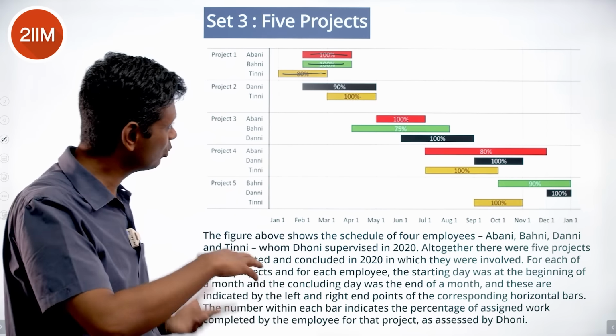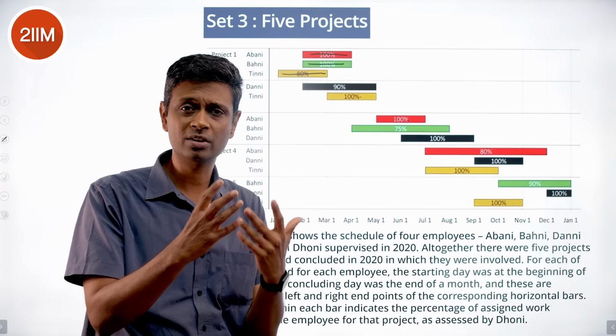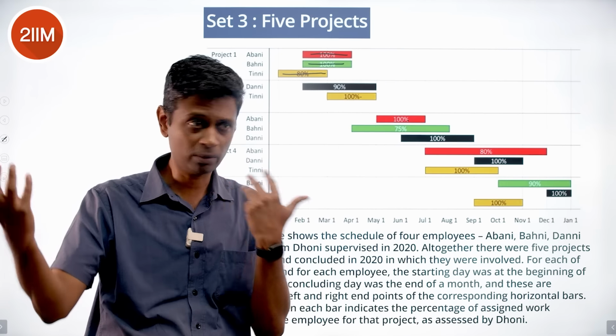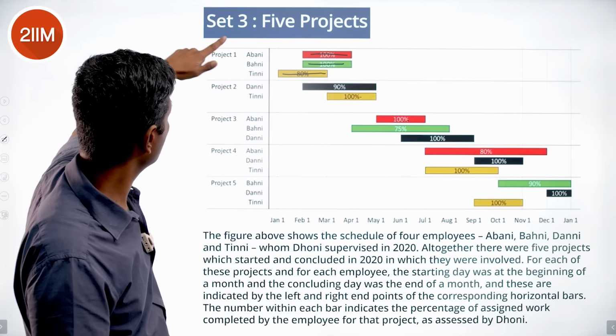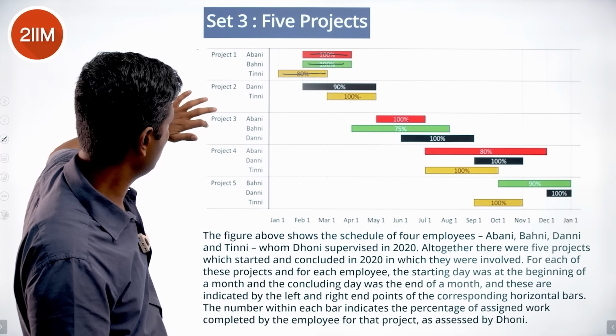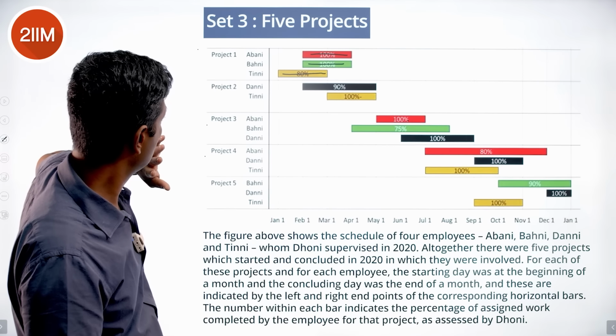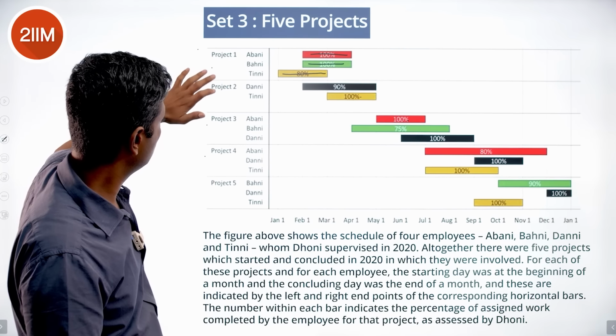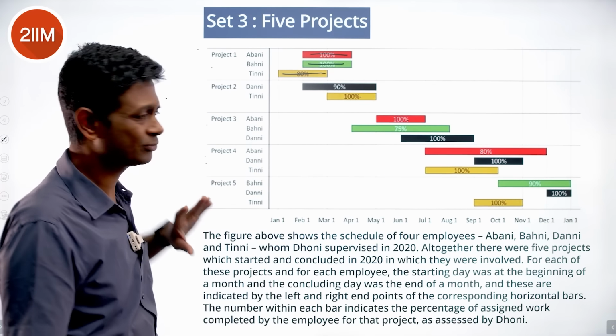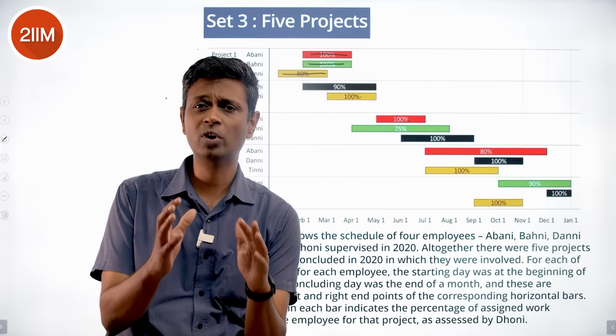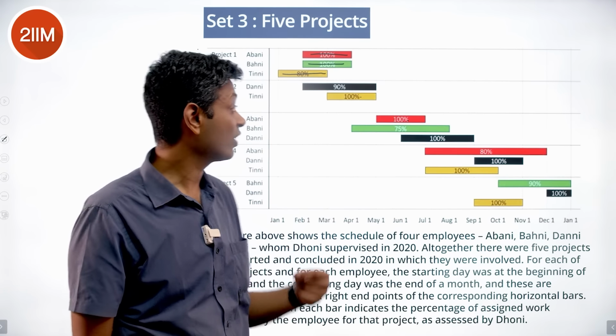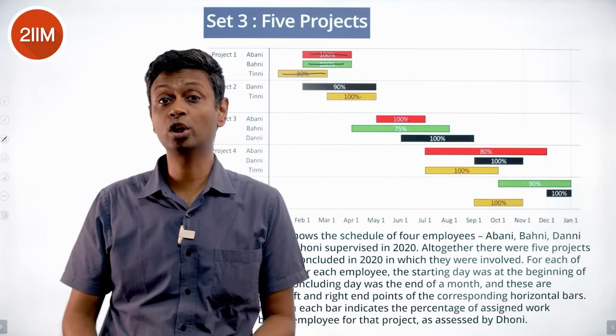They all started and worked at different times and had different project months. Abani has worked in projects 1, 3 and 4. Tini has worked in 1, 2, 4, 5. Each of them has worked in different projects, for different timelines, and has completed a different percentage of the task allotted to them.